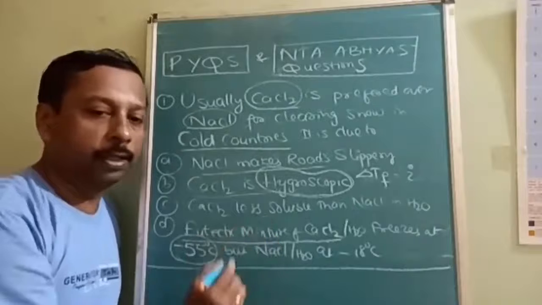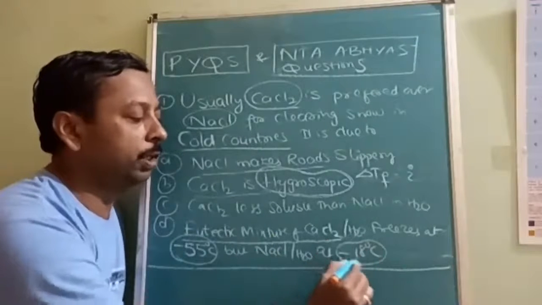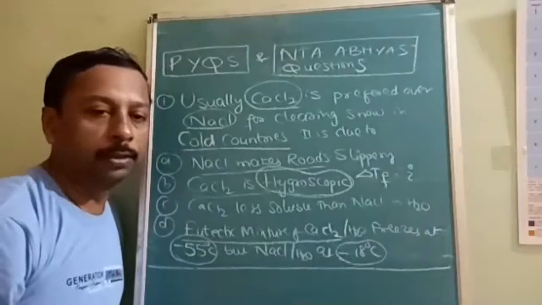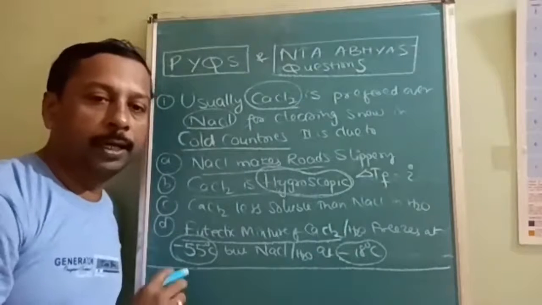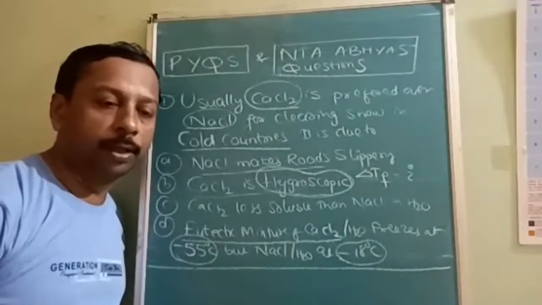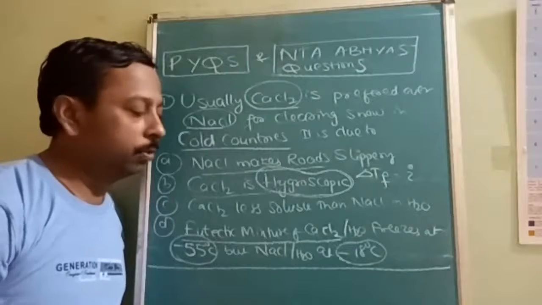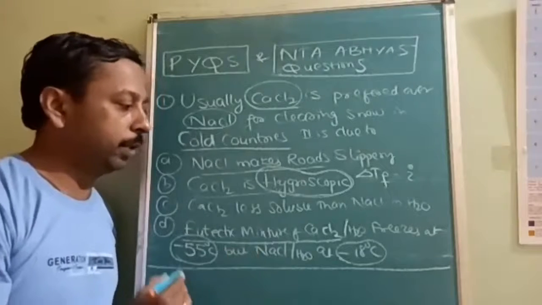The same quantity of NaCl reduces it only to minus 18. The very purpose of adding this is to reduce the freezing point, so the higher the reduction, the better the output. That's why CaCl2 is mixed.